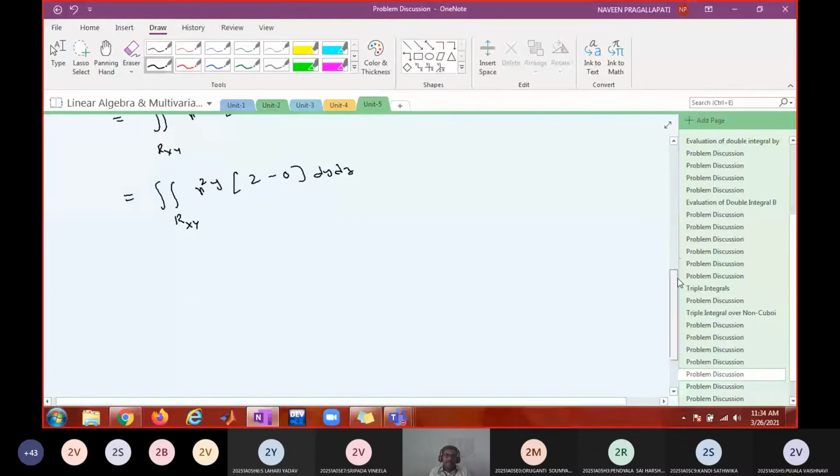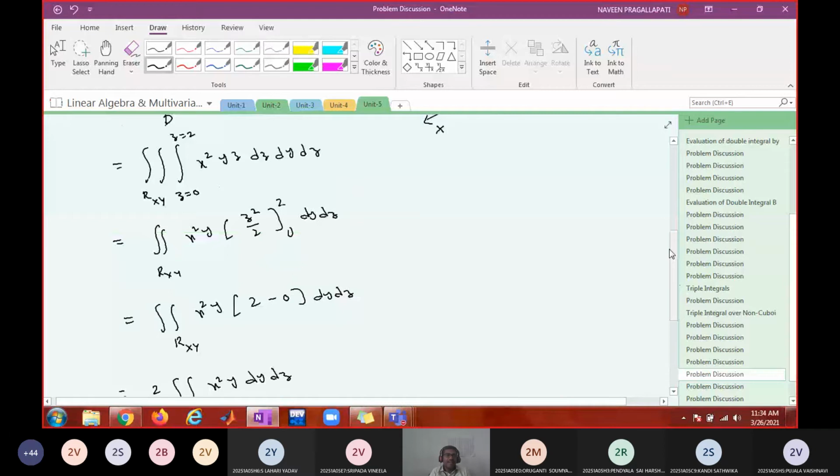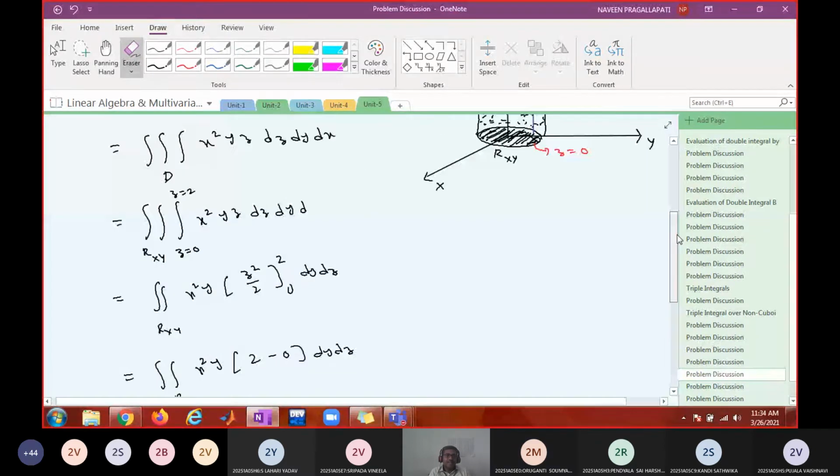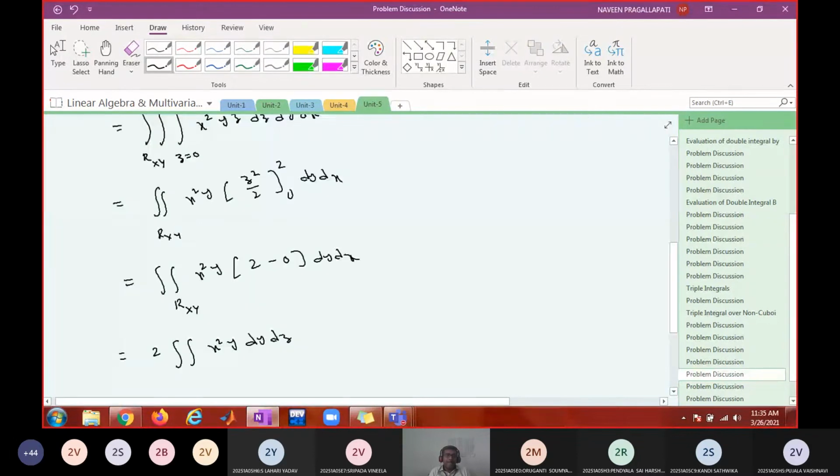Bring this constant outside: 2 times the double integral of x square y. I think there is a mistake again, the order is dz dy dx.